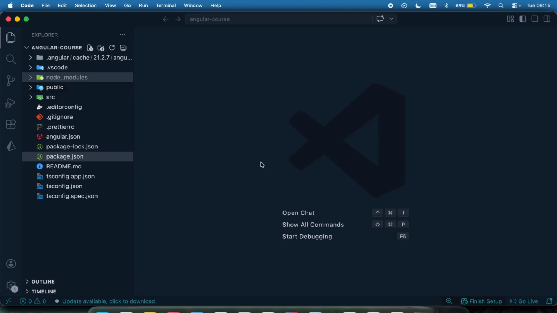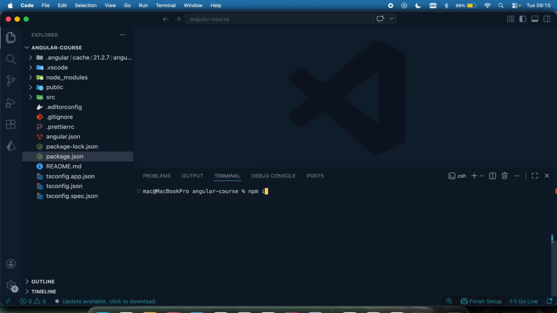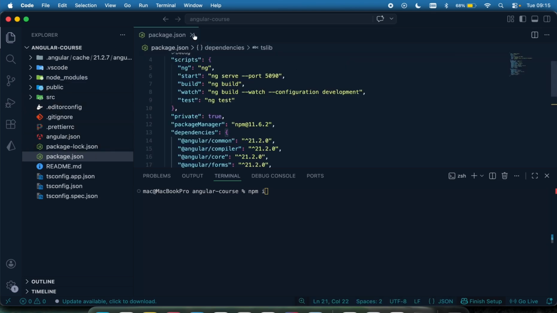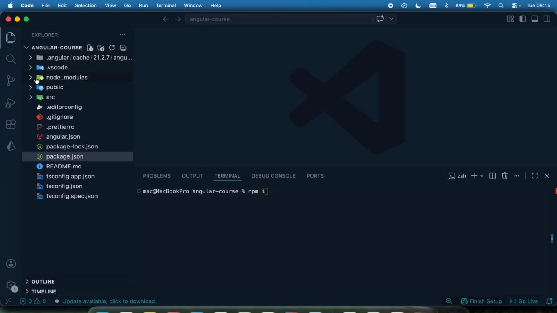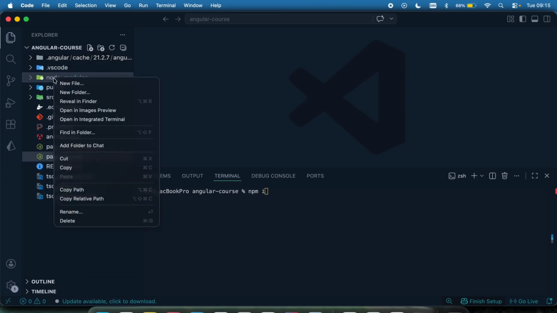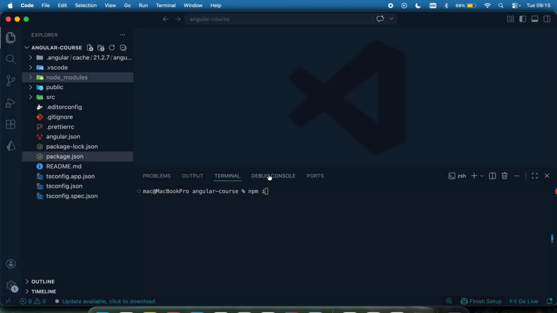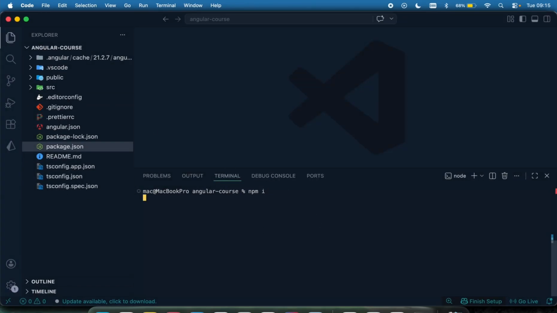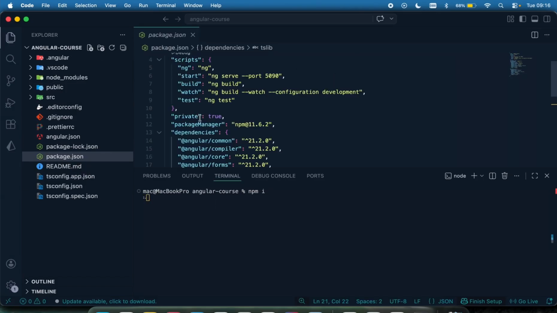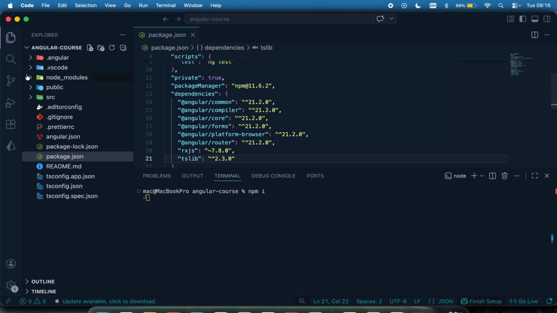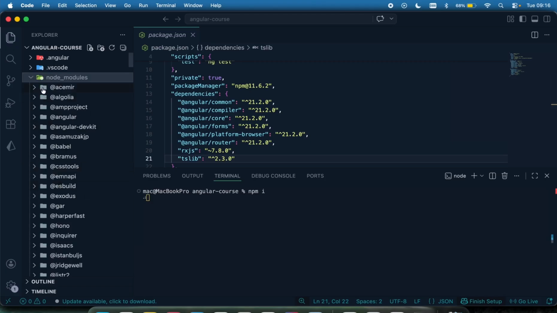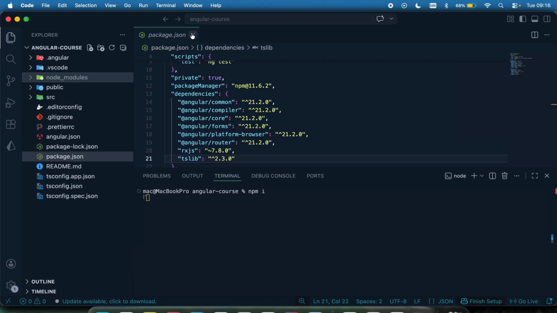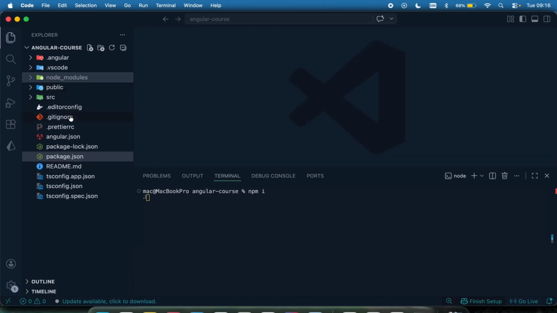Again, when you do your npm install, or you install anything, those things are actually stored in the node_modules right here, and the reference is going to be kept in the package.json. So again, this folder is not to be shipped. You can easily delete it, and if I delete it right there and do npm i, it's going to download all the dependencies that I registered right here, and those are going to be re-downloaded and saved in the node_modules. So that's what the node_modules is. It's our warehouse for our dependencies or our libraries.